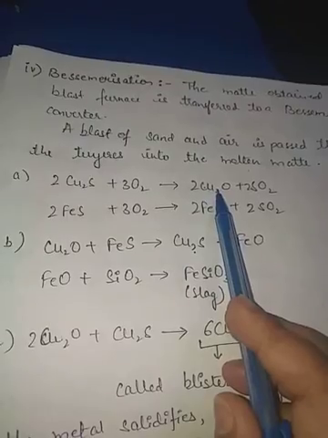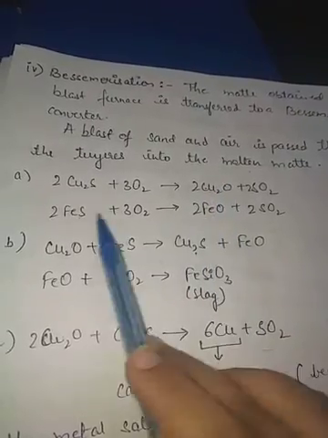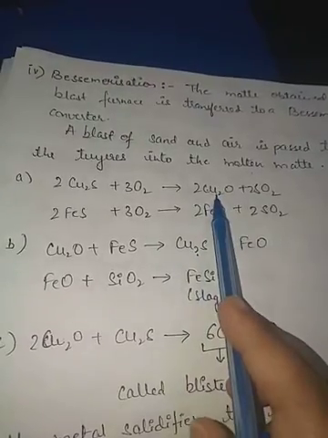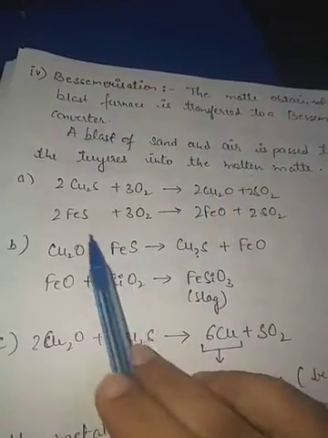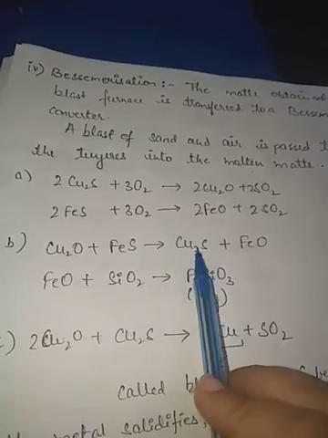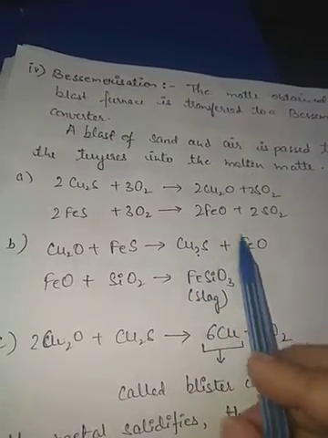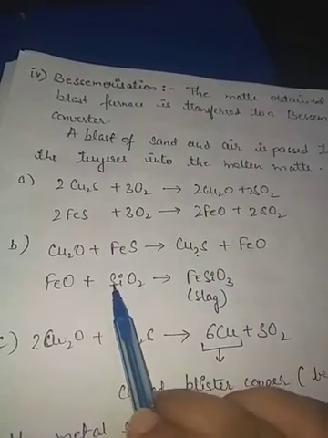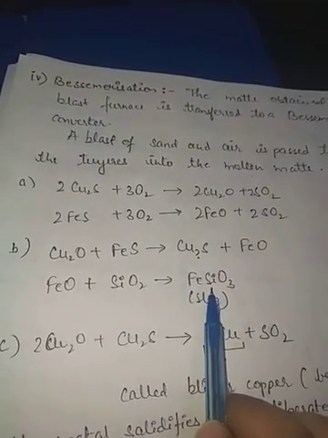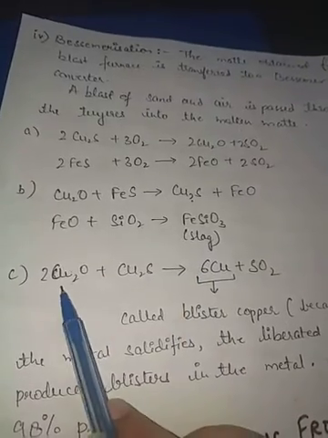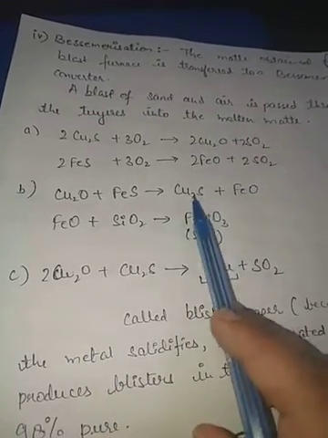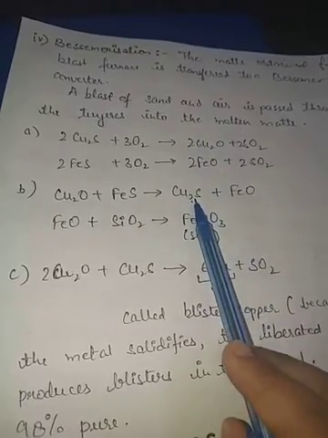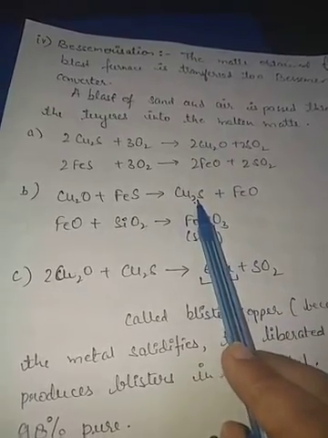Cu2O which is formed here will combine with FeS to form Cu2S and FeO. So FeO, wherever it is formed, will again combine with silica to form slag.